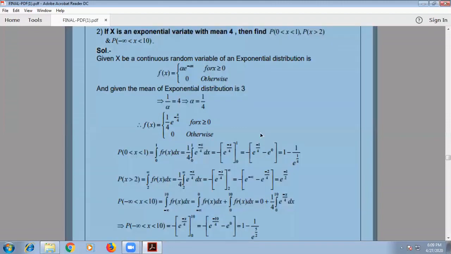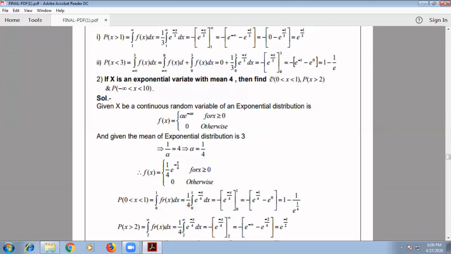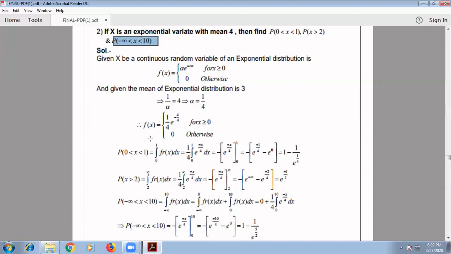Therefore, we need to find P(0 < X < 1), P(X > 2) and P(minus infinity < X < 10). Let us move to that.